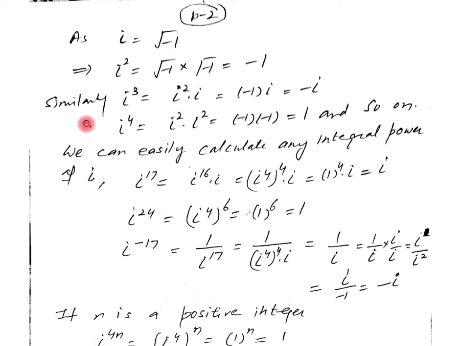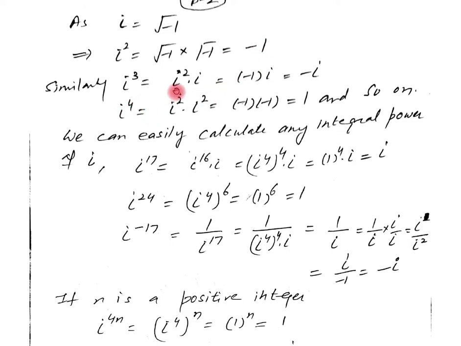Now here I have told you the value of iota equals under root minus 1. Therefore it helps us find the other integral powers of iota. Now iota is under root minus 1. Therefore iota square can be written as under root minus 1 into under root minus 1. Therefore the value of iota square equals minus 1. Similarly, iota cube can be written as iota square into iota, and the value of iota square is minus 1. Putting this value here, minus 1 into iota equals minus iota. Therefore, the value of iota cube is minus iota.